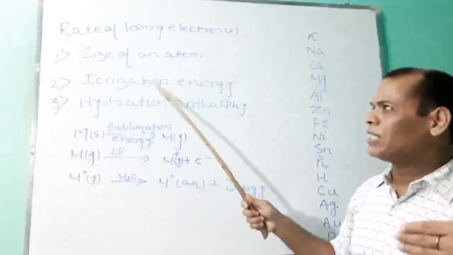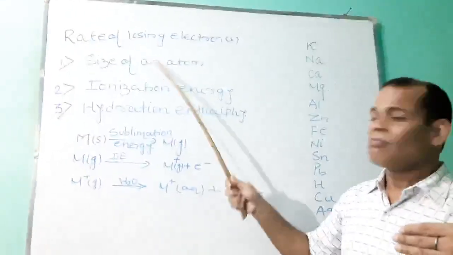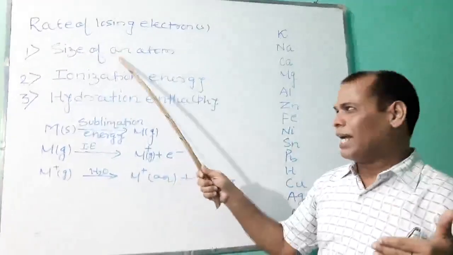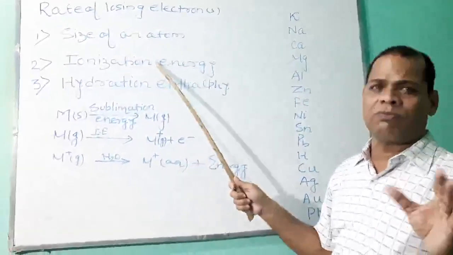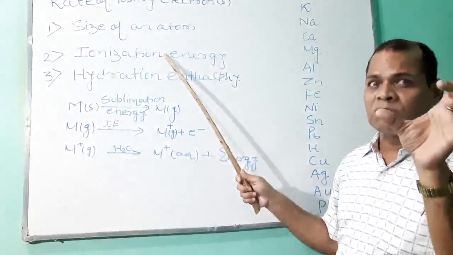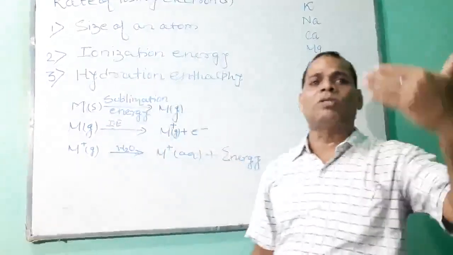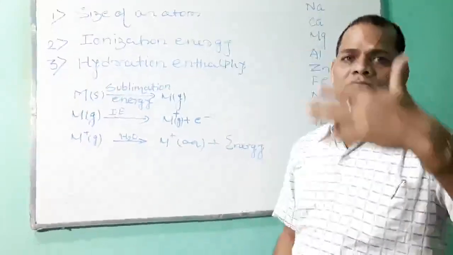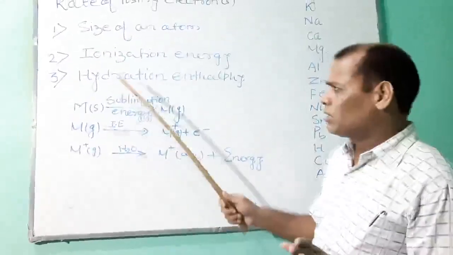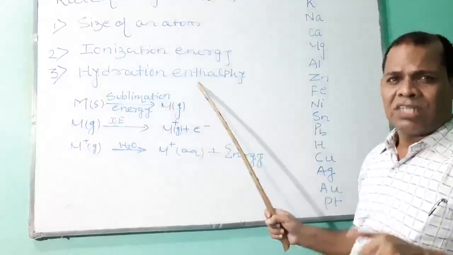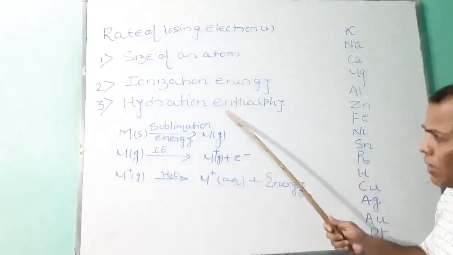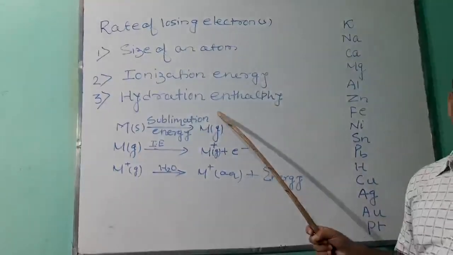Now ionization energy depends on the size of an atom. If the size of an atom is smaller, ionization energy will be higher. It means if the size of a metal atom is small, then high energy is required to remove the electron from the atom, so the tendency to lose electrons will be less. Third, hydration enthalpy: in this case, energy is liberated, so this energy is compensated by hydration enthalpy.